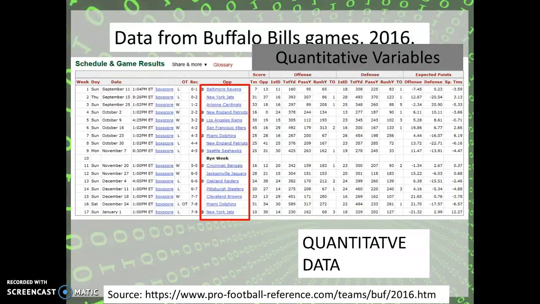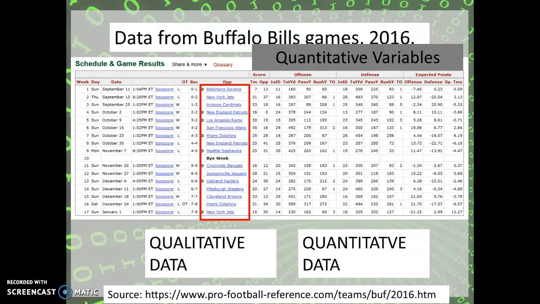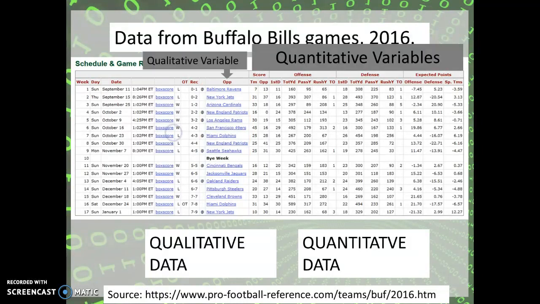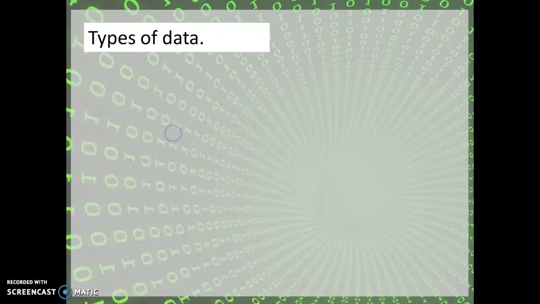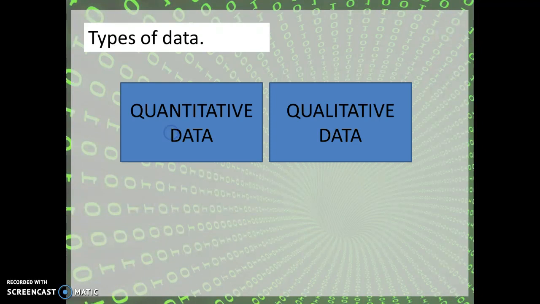Another example is right here. These we're going to call qualitative data. Quality is description, the description of the teams. And that means that the opp, which stands for opponent, is a qualitative variable. I think you understand very basically what I'm talking about. Numbers, quantitative data, quantitative variables. Descriptions, qualitative variable. And guess what? That means we have now identified the two main types of data, quantitative and qualitative.